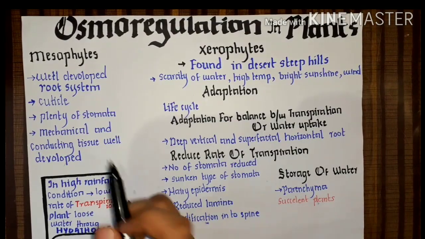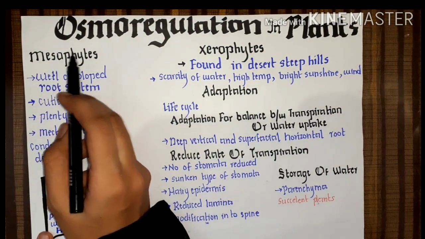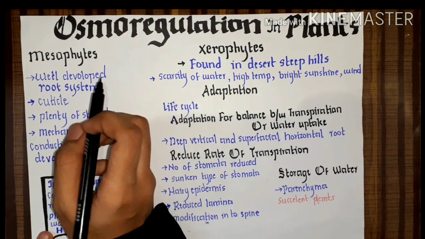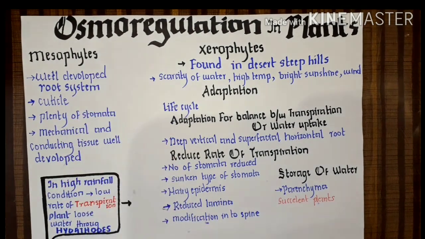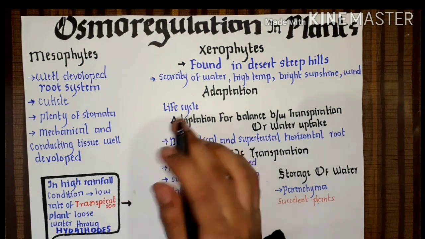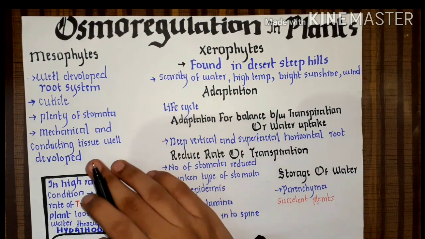Now let's come to the third category, which is mesophytes. We have known that mesophytes are plants which grow in a moderate amount of water. We can also say mesophytes are plants growing in normal well-watered areas, and they can also compensate for the water loss by transpiration.